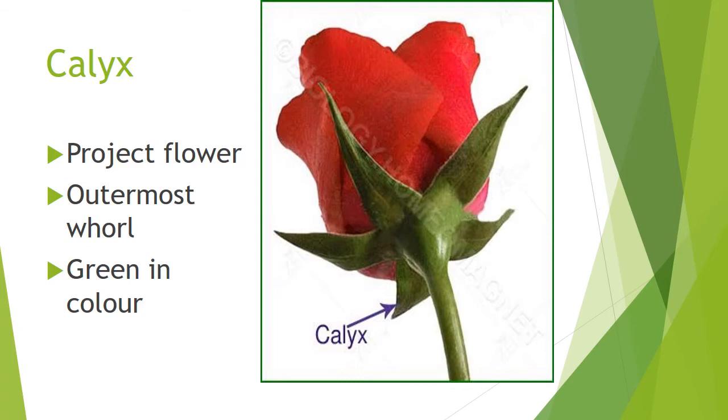Can you understand? In this picture, four chapels are present. The unit of calyx is called chapel, but the single green-colored part is called calyx. It is normally green in color. Again, I said, first of all, calyx is green in color. Then it is a protective part of the flower. Then it is present in the outermost whorl of the flower. Then the unit of calyx is chapel. Can you understand? Is it clear?